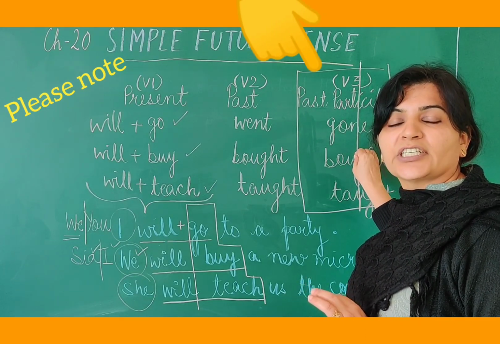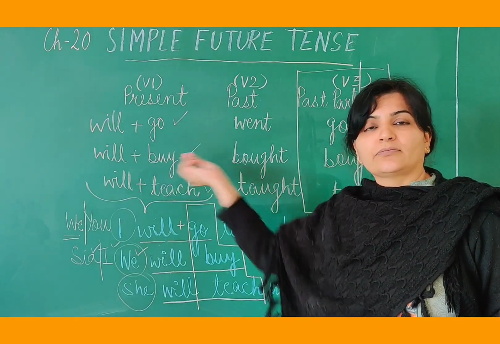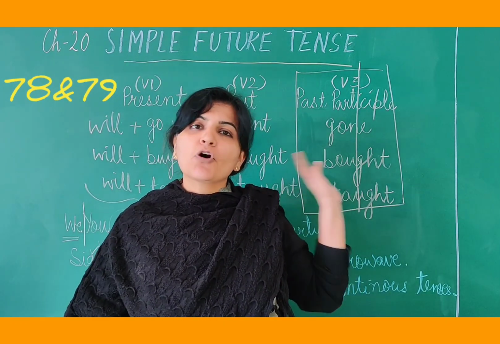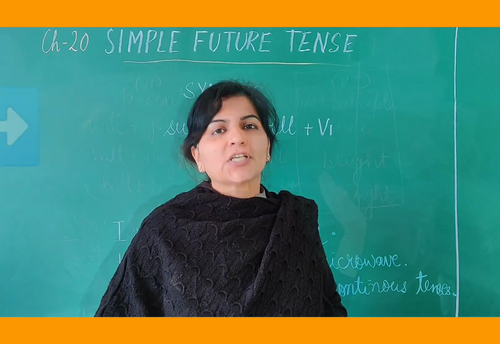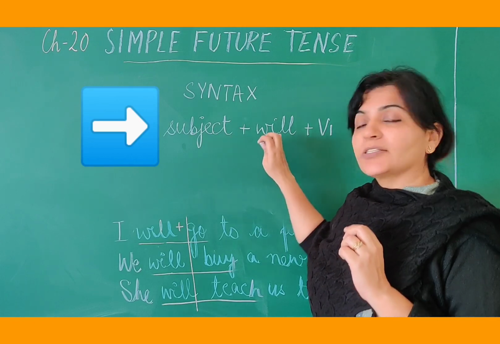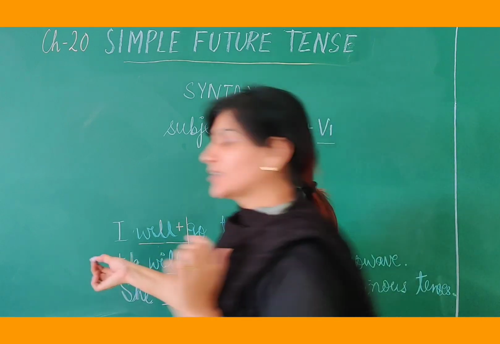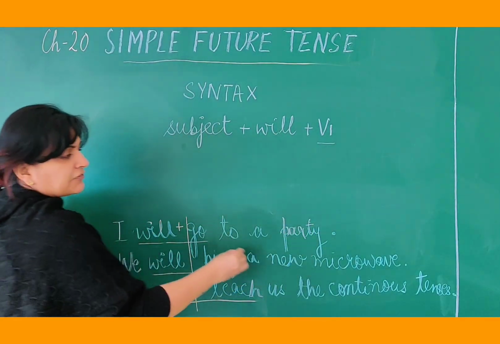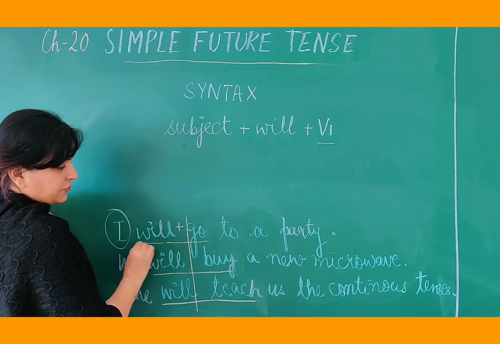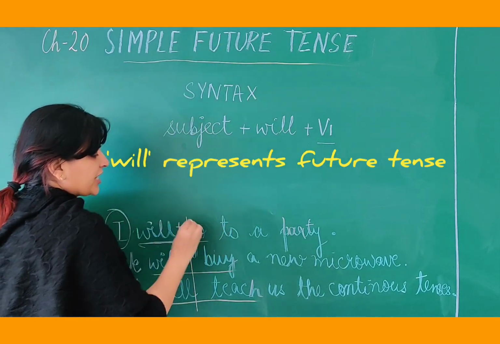Okay, so there is a usage of V3, and that is why I tell you to go through your form of verbs. On page number 78 and 79 of your grammar book, you have all the three forms of verb. So the formula is here on the board. See, subject plus the word will plus V1. Let's see again the examples. I will go to a party. Subject here. Will is the word we have to add because it represents future tense. Okay. And then we have V1.